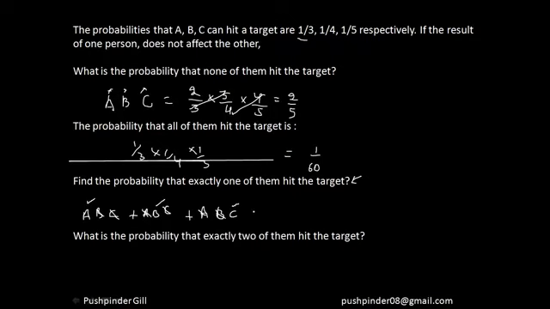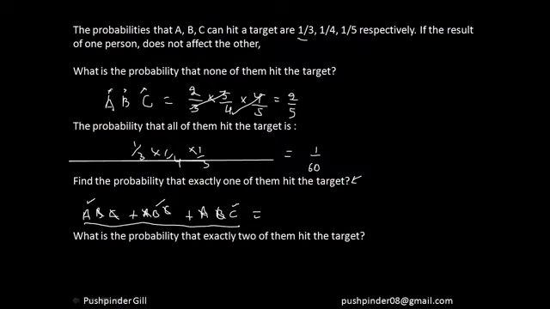So these are the 3 cases. Now you understand, guys, whenever a case differs, we have to add, and within that particular case we have to multiply, right? So these are all 3 cases. You find the probability and you're going to get the answer.